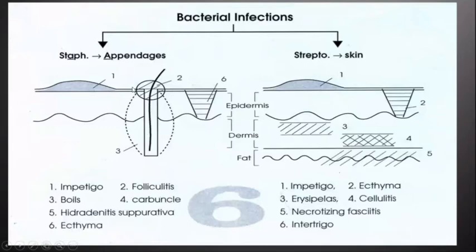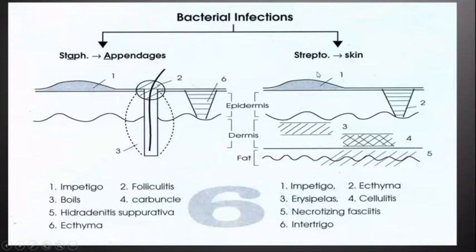Then when there is affection of the superficial layer of the hair follicle, it is termed folliculitis. When it affects the deeper layer of the hair follicle, it is called boils or furuncle. And when various groups of hairs are clustered and infected, it is called carbuncle. Hidradenitis suppurativa is the blockage of the opening of the apocrine gland followed by infection.